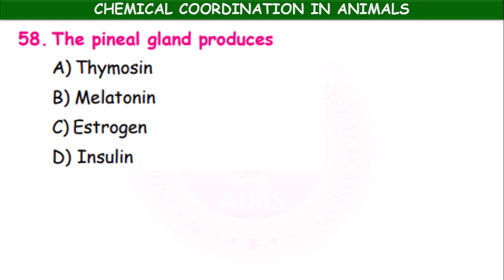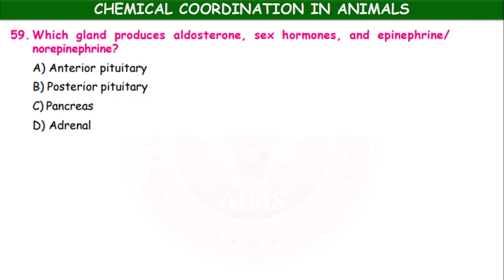The pineal gland produces thymosin, melatonin, estrogen, insulin. The pineal gland produces melatonin, okay. Which gland produces aldosterone, sex hormones, and epinephrine, norepinephrine? Anterior pituitary, posterior pituitary, pancreas, adrenal.